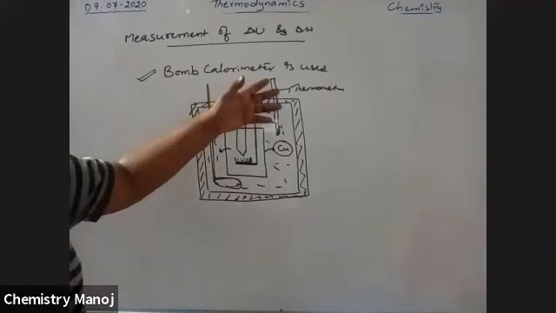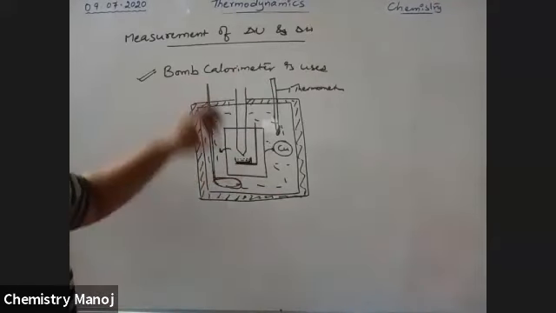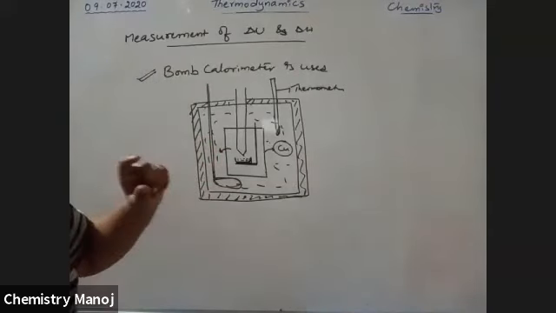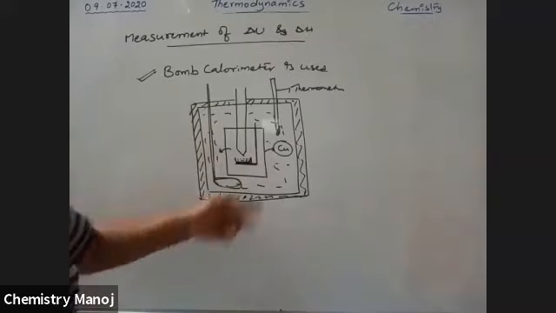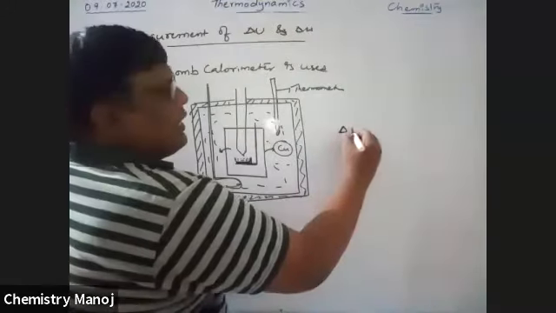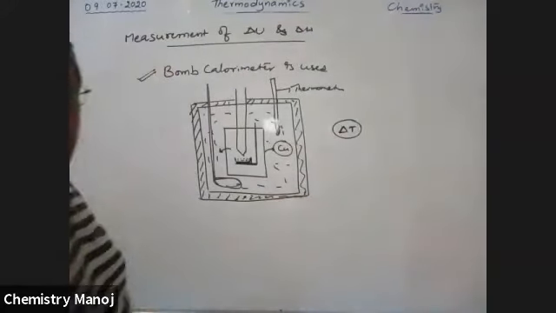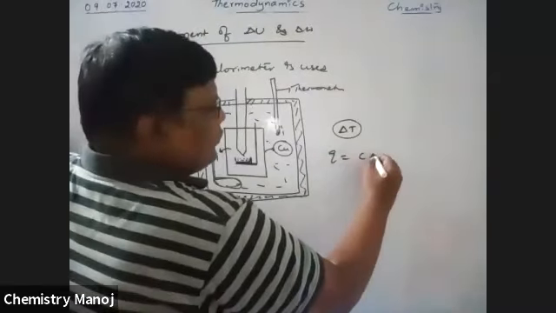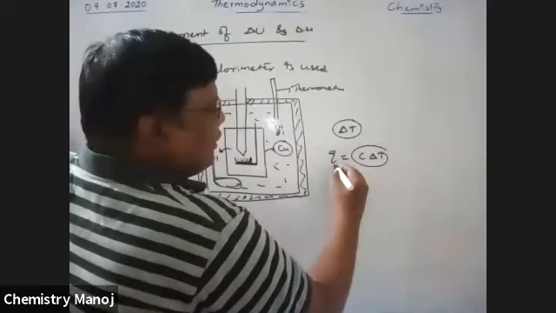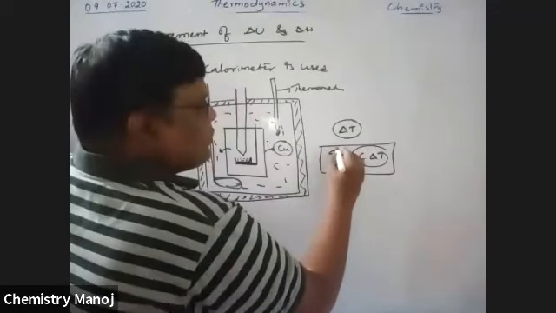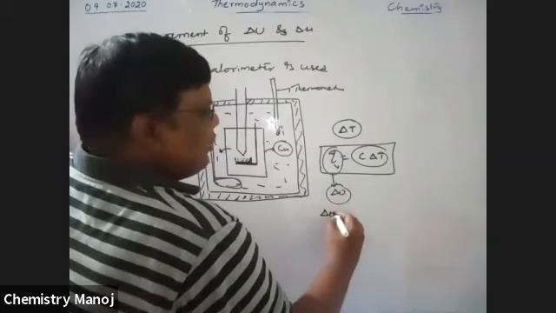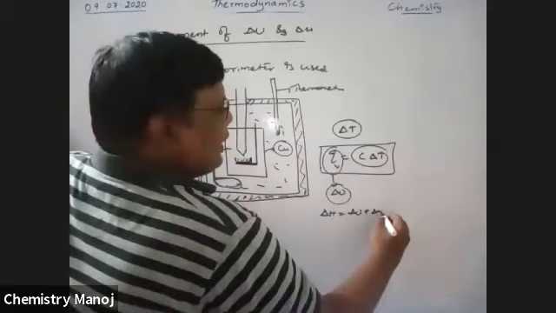So the temperatures before and after are noted, and stirring is constantly done so the reaction completes. By using the temperature difference you calculate delta T, and by using Q is equal to C delta T you calculate QV, which is nothing but delta U. Therefore delta H is equal to delta U plus delta n RT.